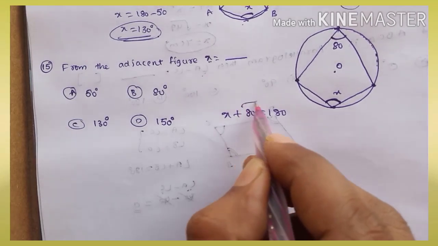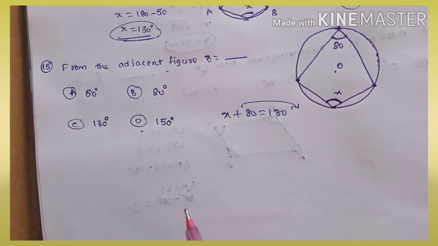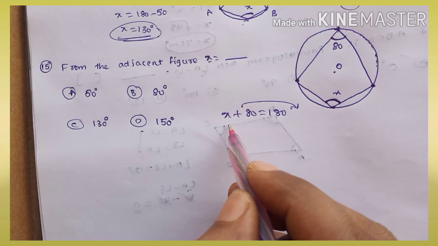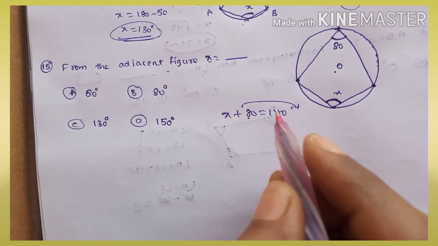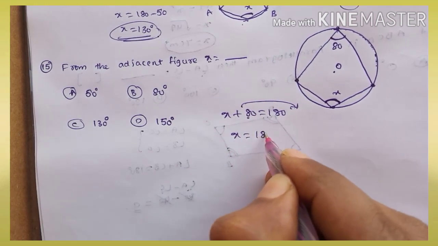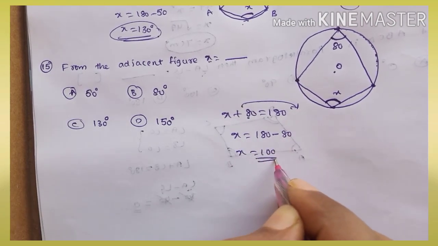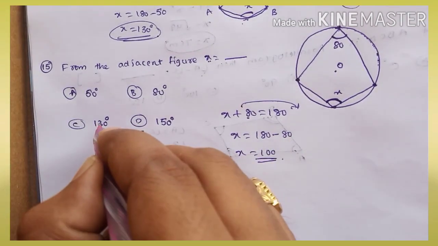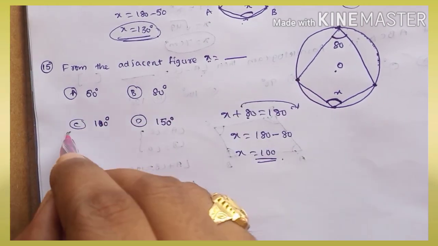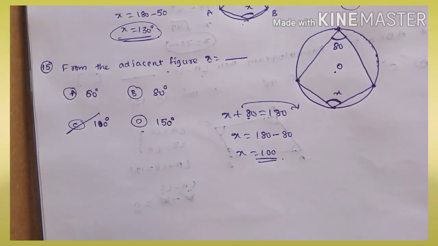Transpose: the value of x is equal to 180 minus 80, then the value of x is equal to 100. Here options are not there, so option C is correct. Okay, next one.